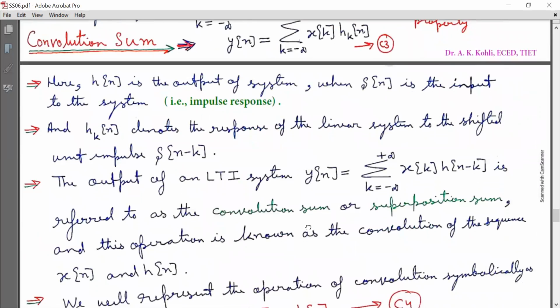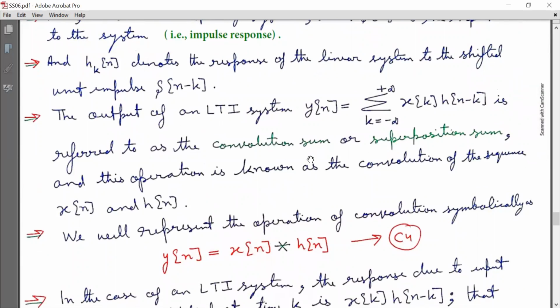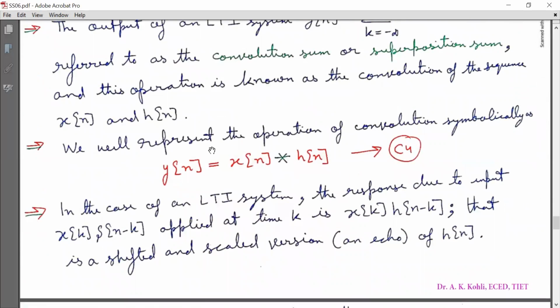The output of an LTI system y[n] is equal to summation k running from minus infinity to infinity x[k] h[n minus k]. This is referred to as a convolution sum or superposition sum, and this operation is known as the convolution of sequences x[n] and h[n]. We will represent the operation of convolution symbolically as y[n] equal to x[n] linearly convolved with h[n]. This is the linear convolution operator. Mark this equation as C4.